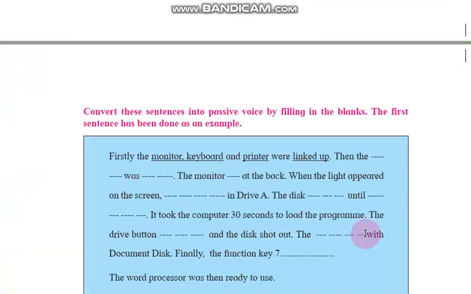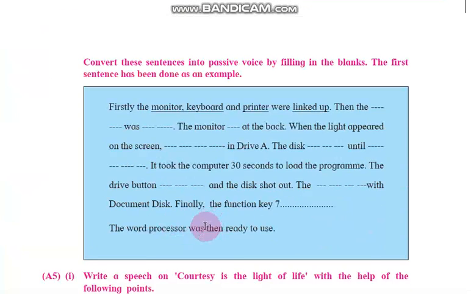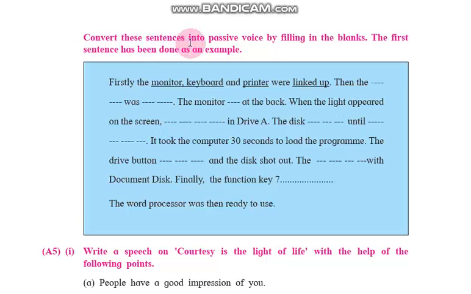Now, what is our exercise? Convert these sentences into passive voice by filling in the blanks. The first sentence has been done as an example. That means we have to convert all these instructions into passive voice. Passive voice, that means here the object is important. In active voice, the subject is important. Okay, now let us start with this activity. Firstly, the monitor, keyboard and printer were linked up.